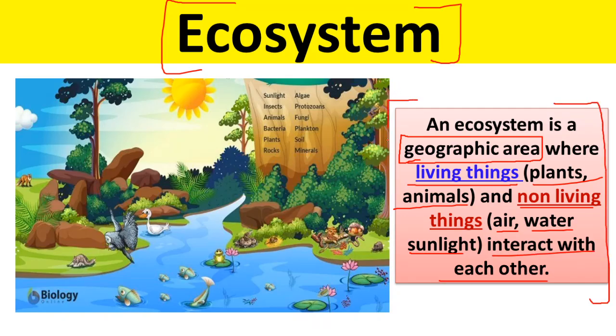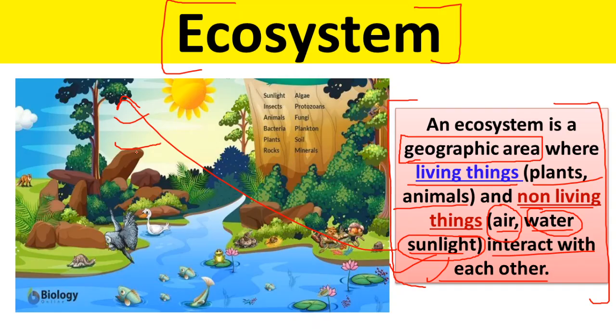Look, plants cannot live without air, they cannot live without water, and they cannot live even without sunlight, because sunlight is necessary for plants to make food.